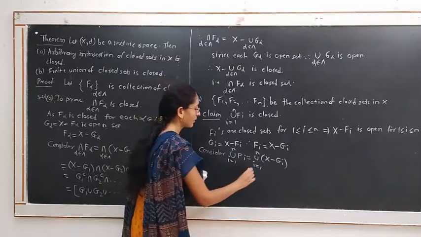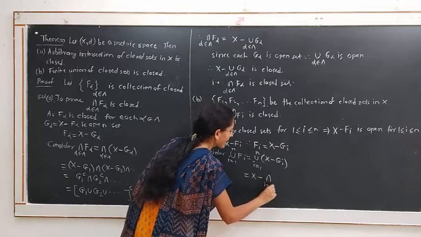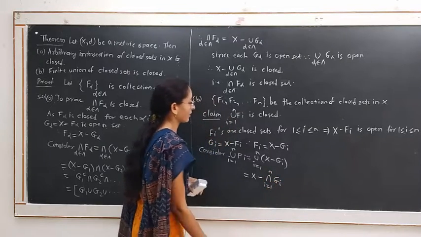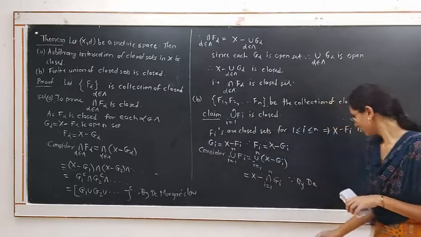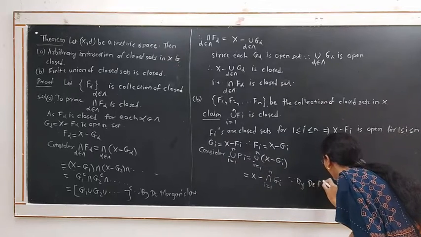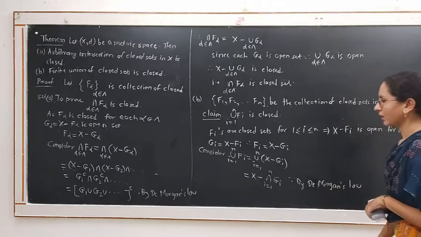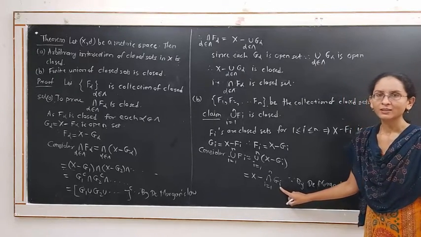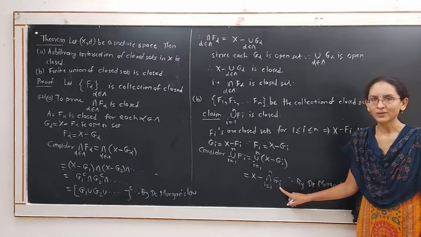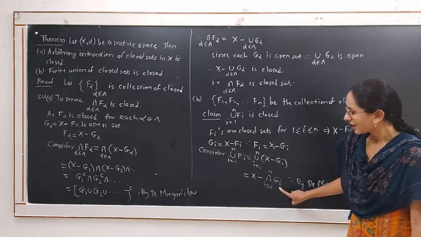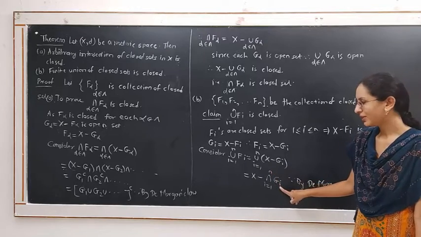Again, by De Morgan's law, we write this as X minus the intersection of Gi, i equal to 1 to n. This is the finite intersection of open sets, and we know that the finite intersection of open sets is an open set. Hence, its complement X minus the intersection of Gi is closed.